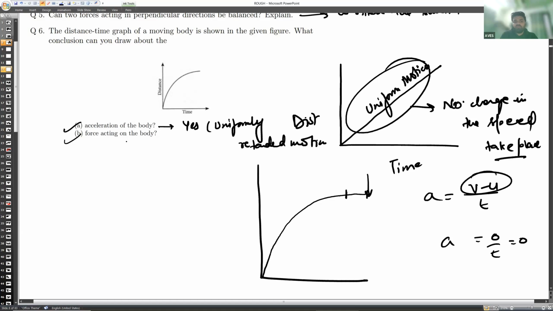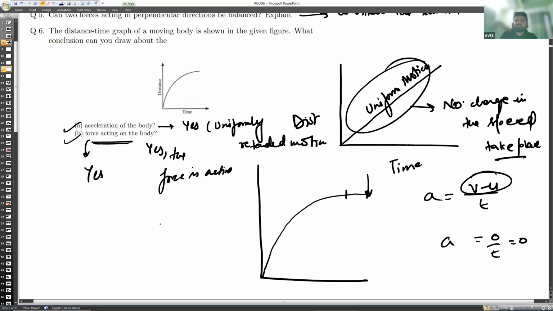And you know that force is applied. Yes, force is applied in the opposite direction of the motion. So if the car is moving, when the brake is applied, then it will be opposite to the direction of motion. Yes. If there is an acceleration, it simply means that force is acting, because you know that F is equal to m into a, and mass will be there. So whether it is a negative a or positive a, acceleration is there, so it is having force. So we will say yes, the force is acting.